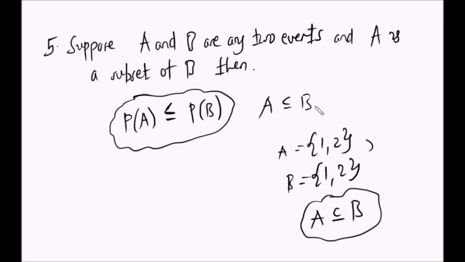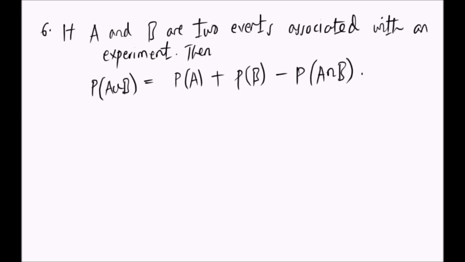So if A is a subset of B, subset unatumia herufi C kuwakilisha. If A is a subset of B, then the probability of A is less or equal to the probability of B. Ya sita sasa asema if A and B are two events associated with an experiment, then the probability of A union B is equal to the probability of A plus the probability of B minus the probability of A intersection B.